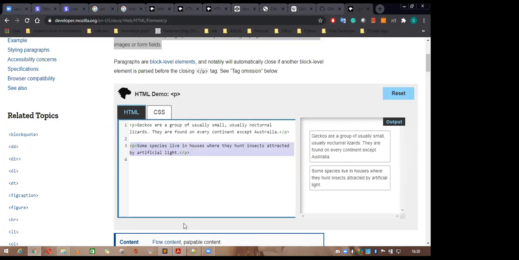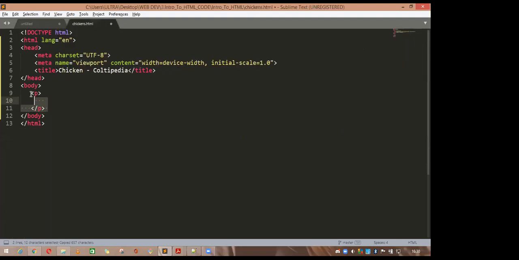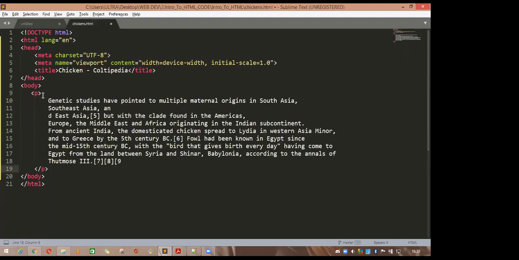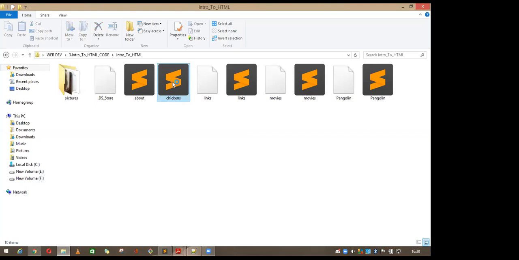So I am adding the paragraph into our first web page. Go here and take this paragraph, go here and paste it. This is our first paragraph. Let's indent it and save it. This is my first HTML page.